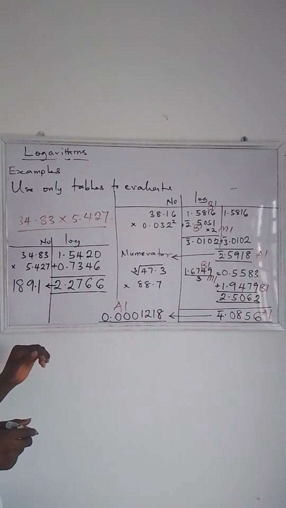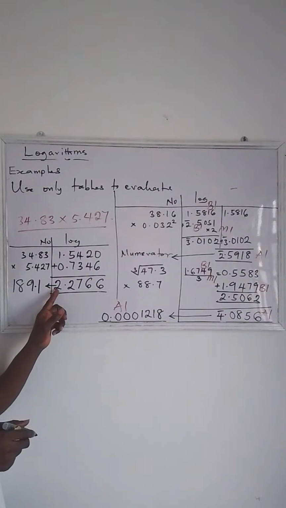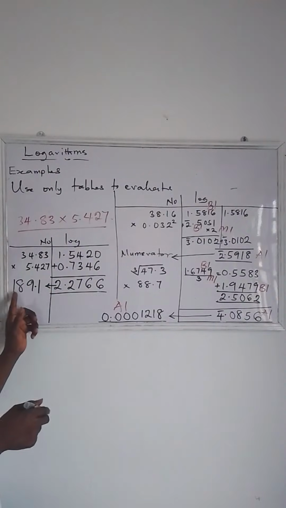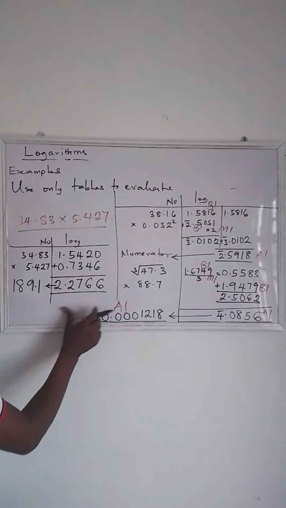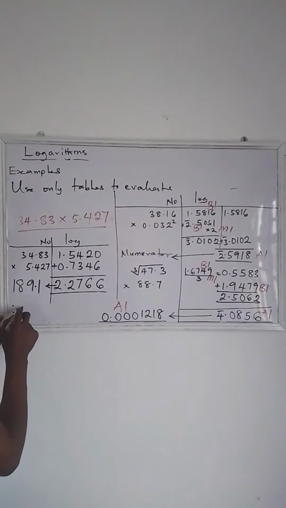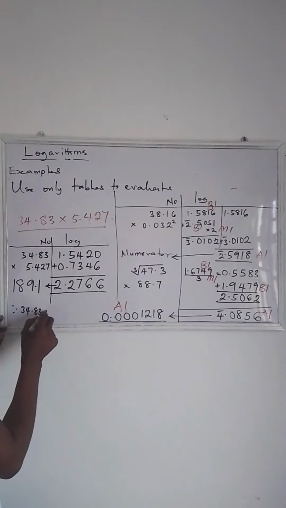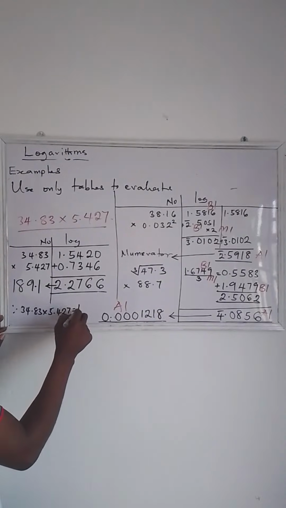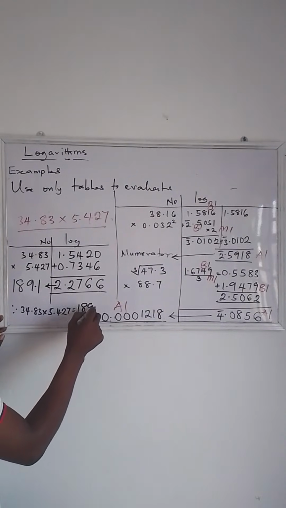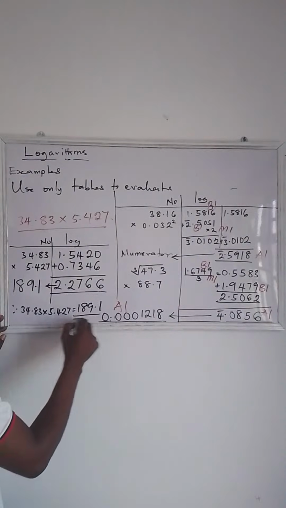You add 1 to this integer, that gives you 3. Count 3 digits from the front. That gives you the answer to this problem. So therefore, 34.83 times 5.427 is 189.1. So that is the answer.